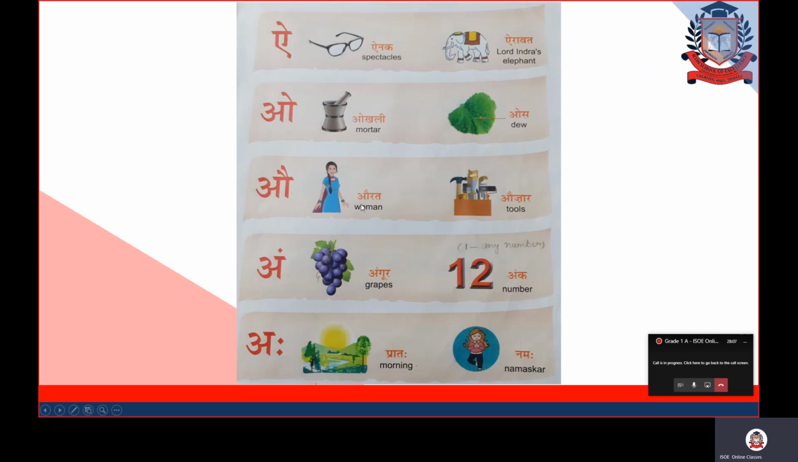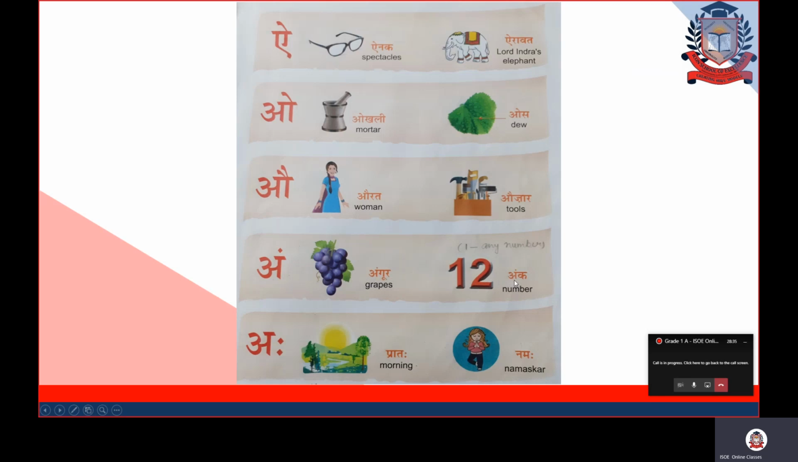After O comes Au. Au se aurat, woman. Au se auzar, tools. So both aurat and auzar start with the letter Au. Find this letter. After Au comes Ang. Ang se angur, grapes. Ang se ank, number. Any number, like from 1 onwards, any number, is called ank.